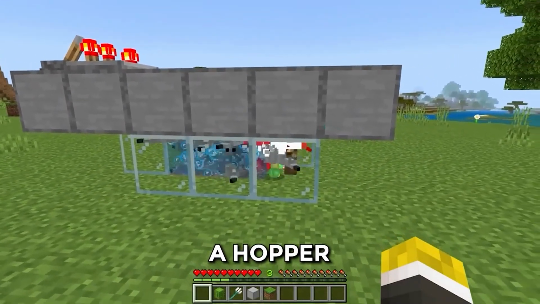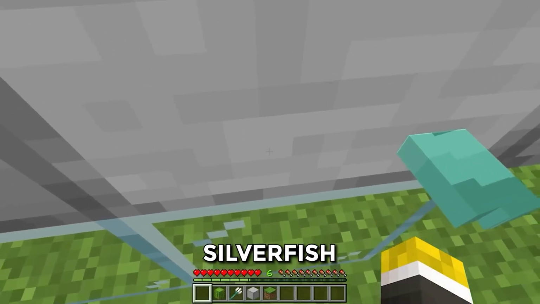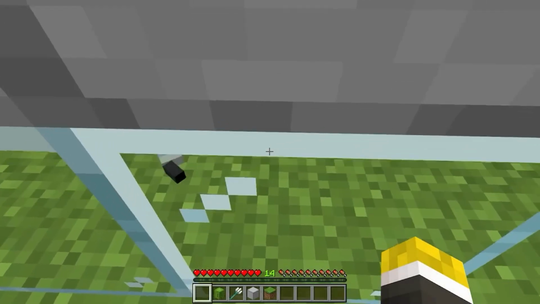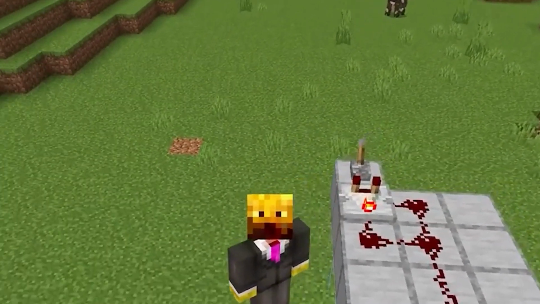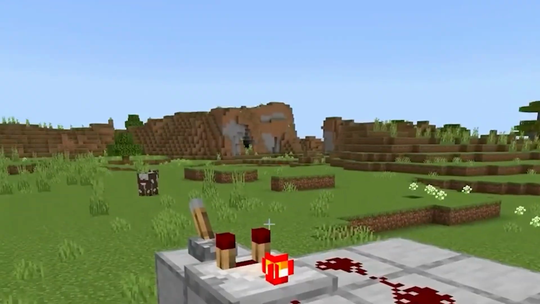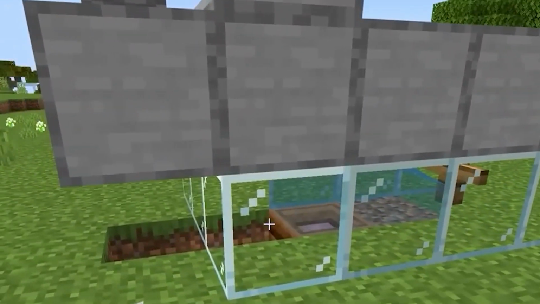Place a hopper under the killing chamber and dig 1 block under the water area where silverfish die, and place a hopper leading into the chest. Now the hopper will grab any silverfish drops that fall into the chamber, and the XP orbs will naturally float toward you, so you don't even have to move.